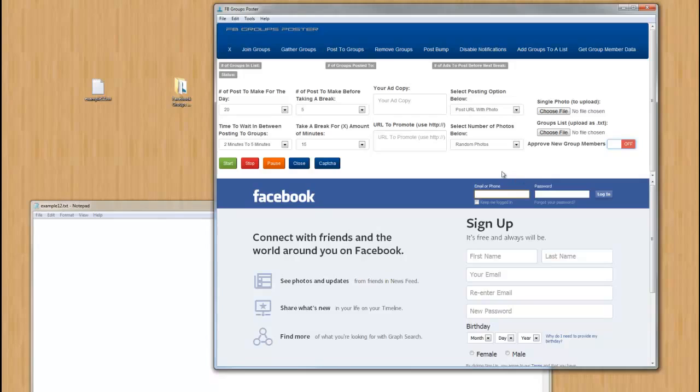So once you have those options set, going from left to right, you can then go ahead and press the start button and you're good to go. So other than that, folks, it's pretty much it. I mean, it's pretty simple stuff.